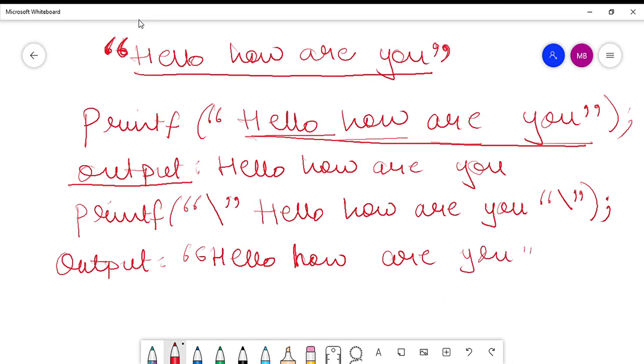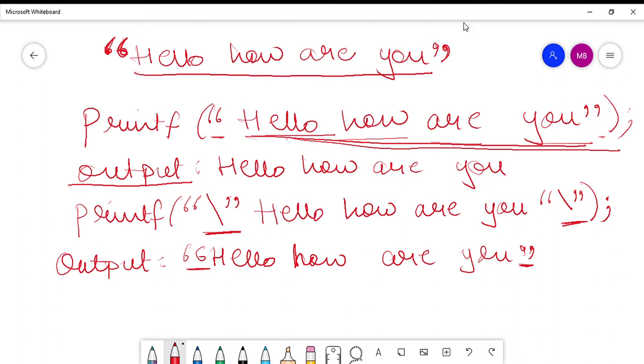So now this time on the output screen, the string will appear with the double quotation marks. So this is the difference: when you want only the string to be printed, you print it in the usual manner like you do with printf. And when you want the string to be printed with the double quotation marks, then this is what you do to print the string with the double quotation marks.